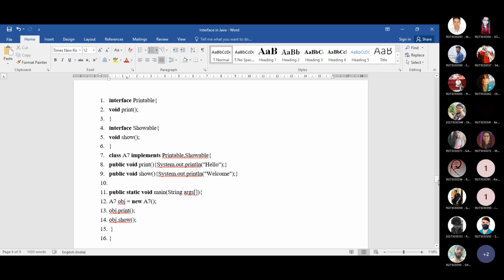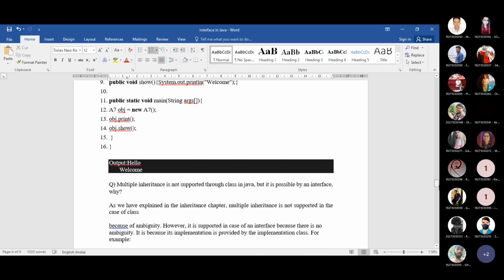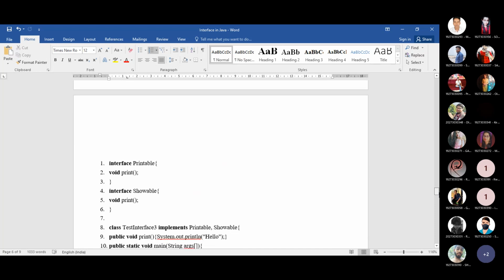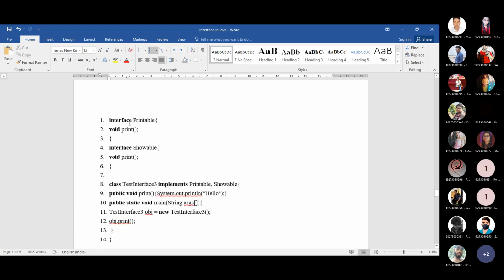For this part, here is the solution. With this example, we are just changing the name of the method. Instead of writing the show method here, we just change the method name to print. Two interfaces are declared, one is printable and another is showable, and inside these two interfaces we are defining one method. The name of the method is print.